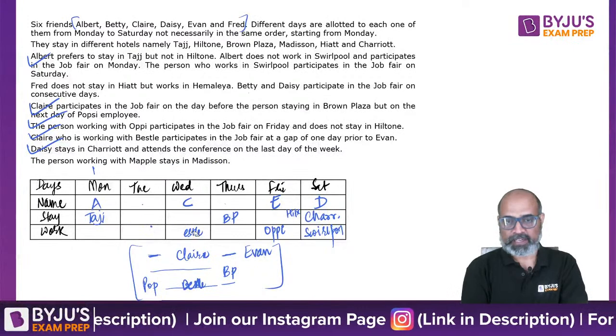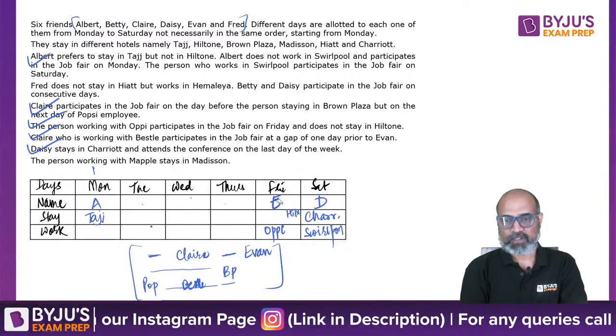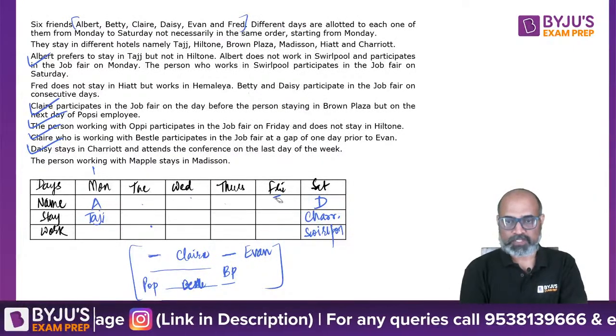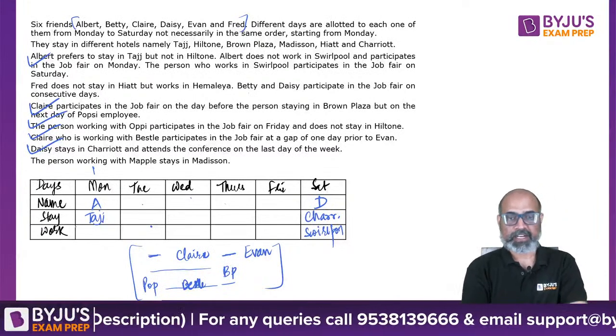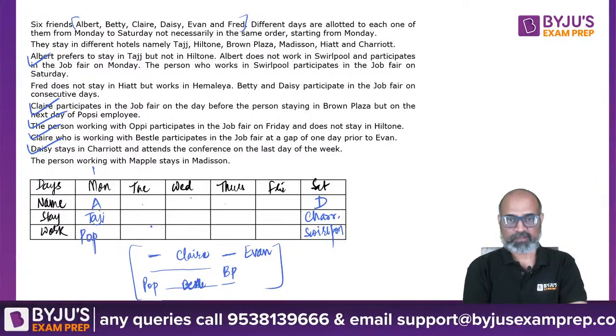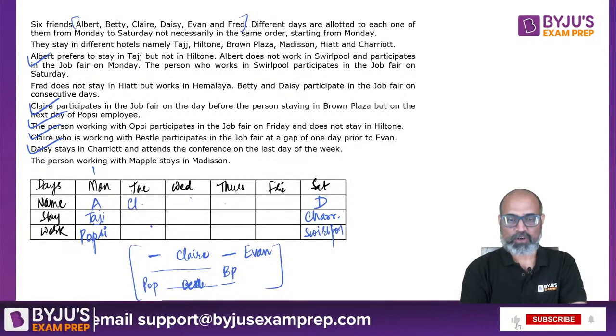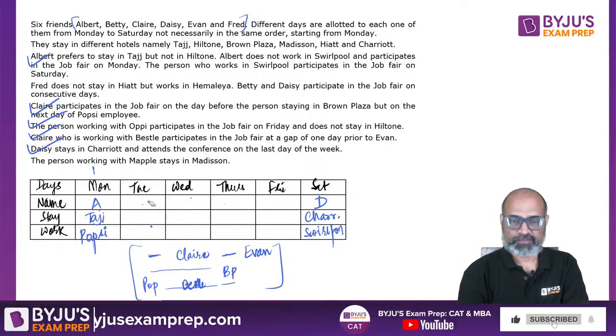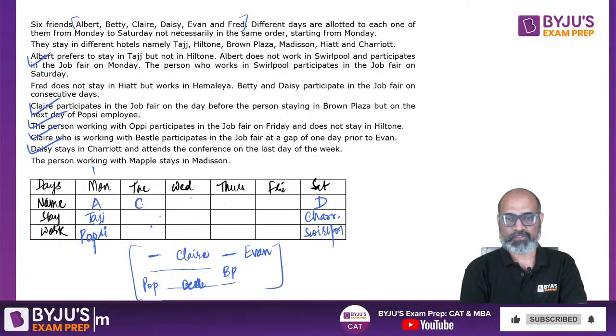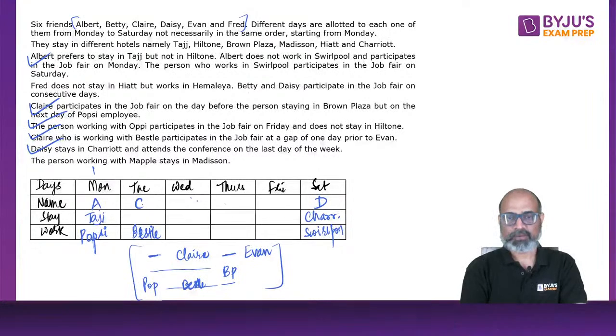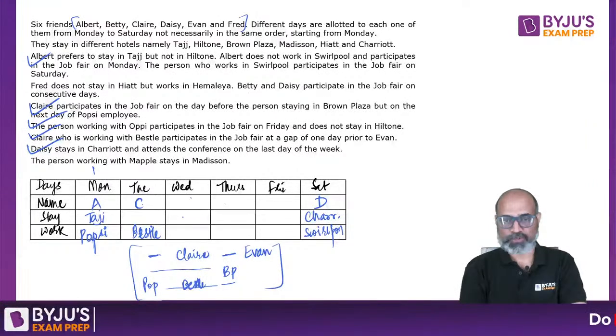Shifting it would mean that Popsy will go under Monday. Then we are going to have Claire on Tuesday, and Claire is working in Bessel. Then we have a blank person, as if we don't know who that person is.